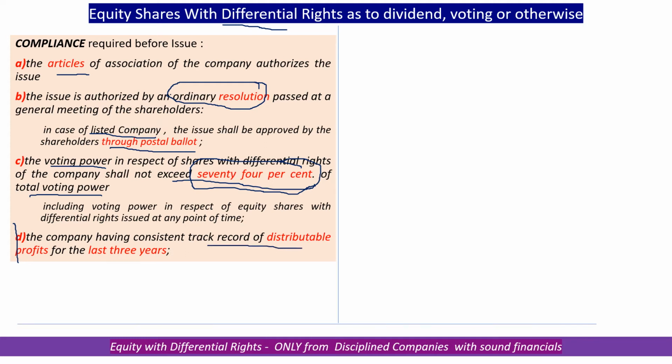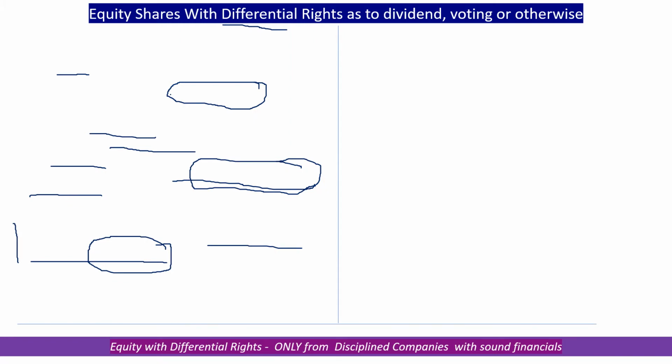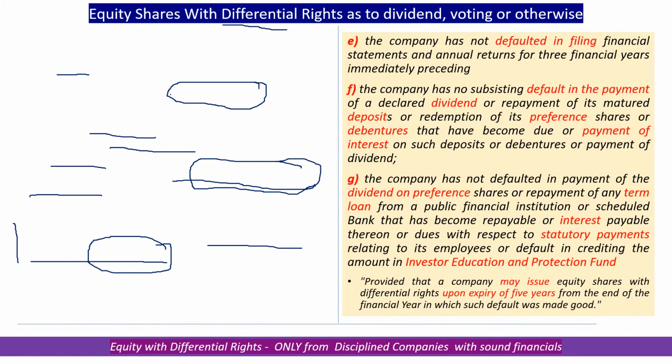when you issue an equity share with only dividend right and no voting rights, it becomes some sort of a share with dividend as an assured income. To assure that income, it has to be seen that the company which issues a DVR has to have a track record of consistent profits for the last 3 years. This is the compliance requirement in respect of the DVRs. Let's go ahead with it.